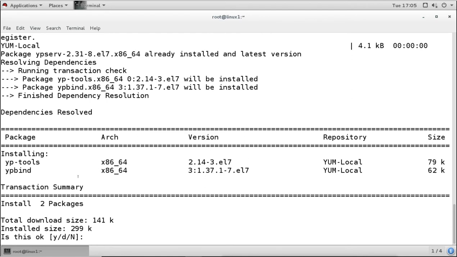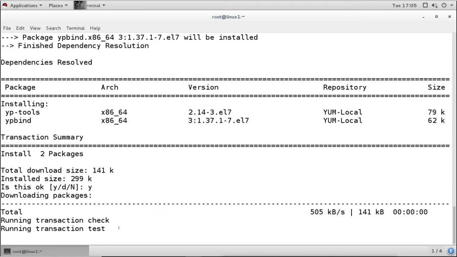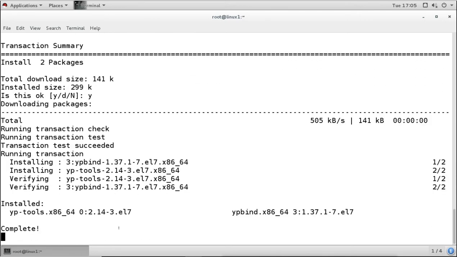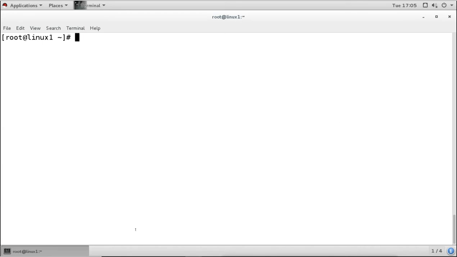As we see, there is no dependency for this, so we can install it by using the RPM command also. First we have to install the packages which are required. Now after installing the packages, we should know what the important files are, so I will show you the important files for this.